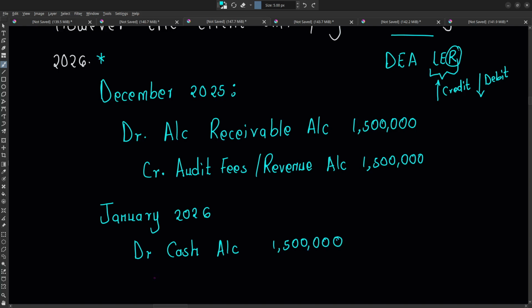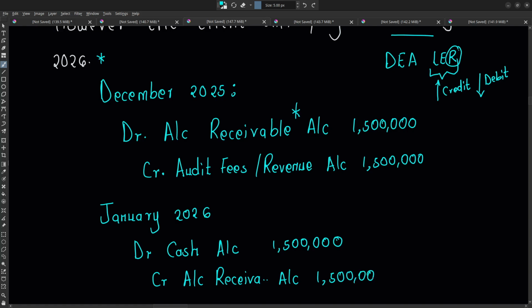Then we need to decrease our other asset account that we had increased when we recognized that we had provided these services. We need to reduce it because now we have been paid, so we credit the account receivable by 1.5 million.